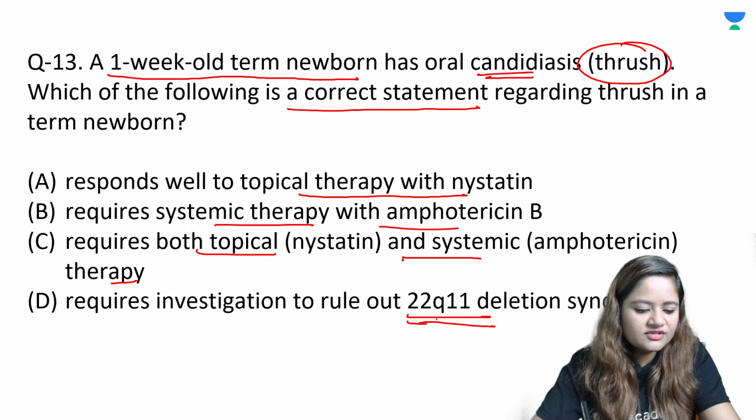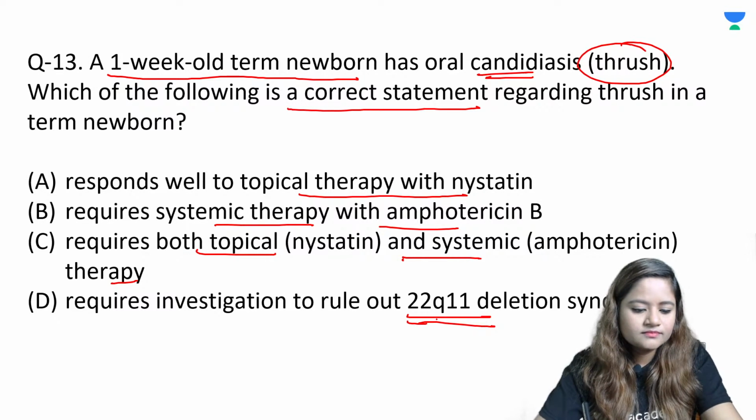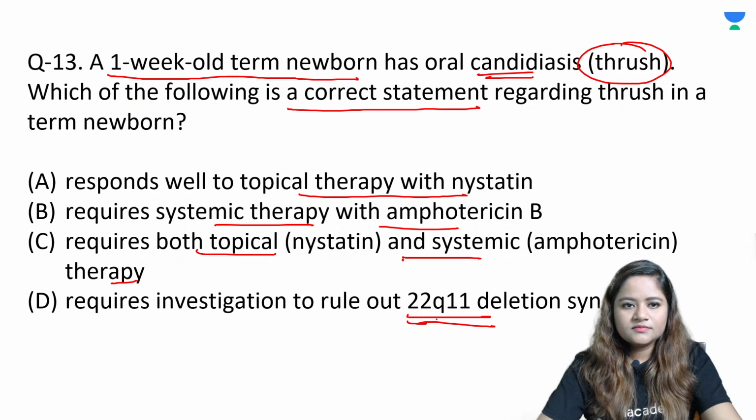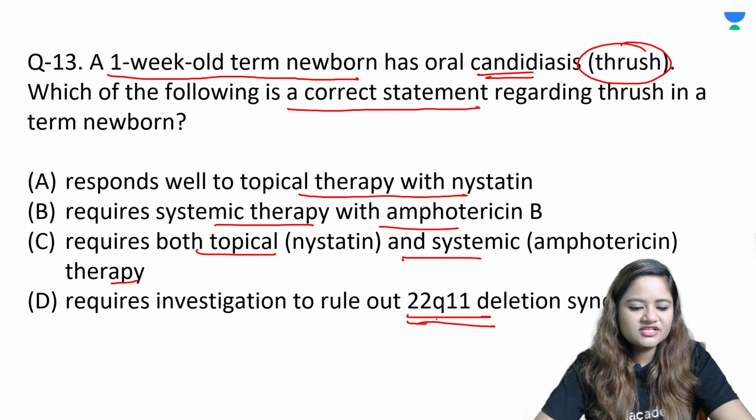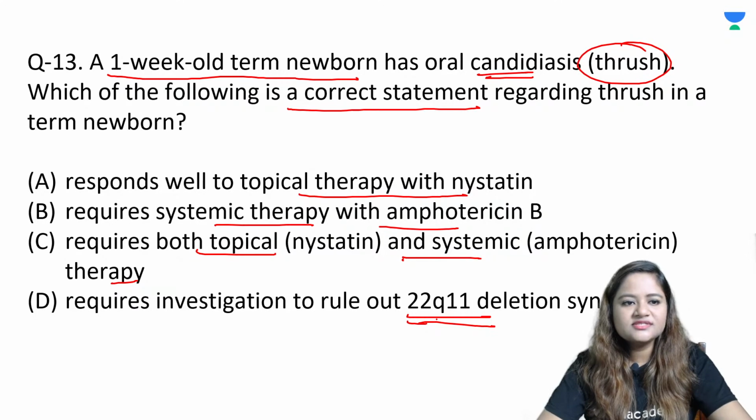So what would you mark for this? Answer to question number 13. If a normal healthy term newborn is having oral candidiasis or thrush, what is the correct statement regarding the treatment of thrush in a normal newborn? Any more responses? Option A, B, C, D. All of those who are listening, please type in your answers.